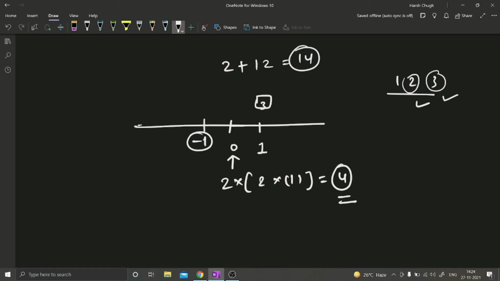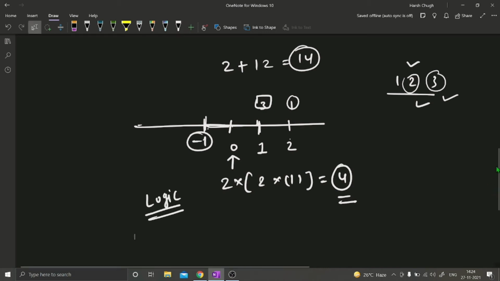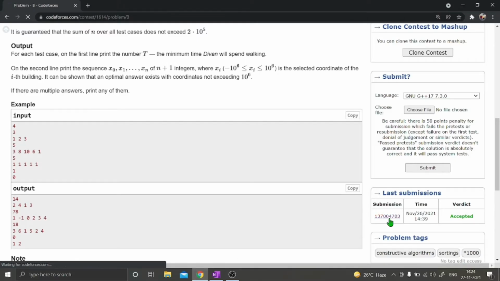And now place the building which we will visit more frequently, and then place the second building at the negative coordinate of that. Because let's say if you place that building at 2 coordinate, then it will take more time. So we want to minimize the time, and then again let's say we place at the coordinate the building remaining. So in this way we are going to place the buildings, right? So this is the logic part. Now it is the implementation. You have to take the maximum and then place it and then increase the coordinate like that. Okay, so let's look at the code to understand it better.